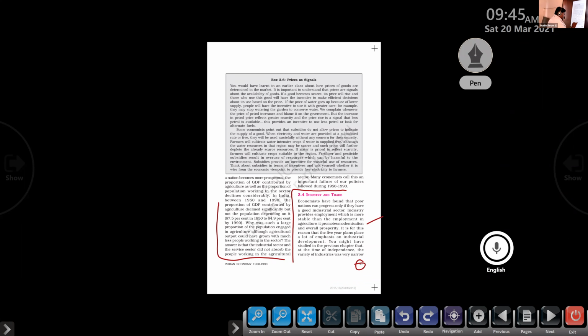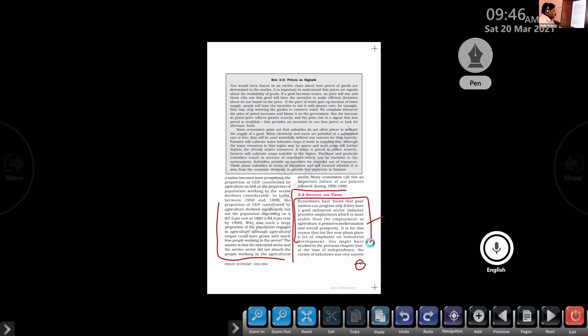So we know that the industrial sector is very good for the development of an economy. It promotes modernization and overall prosperity, and it can create job opportunities for a number of people, and those job opportunities are stable. So the 5-year plans started giving importance to what?